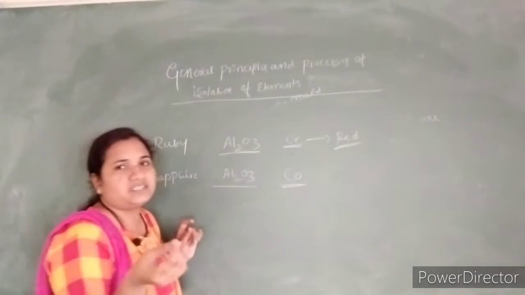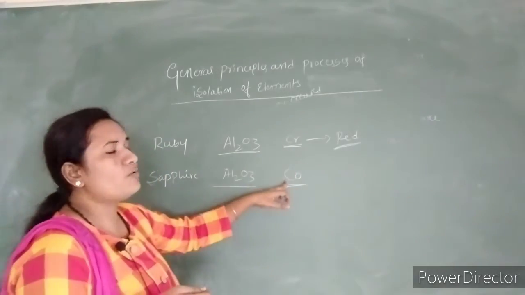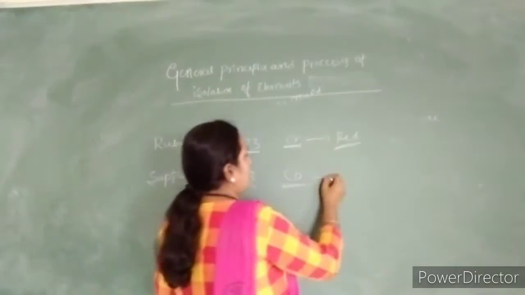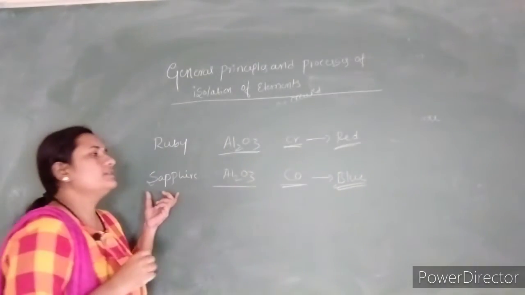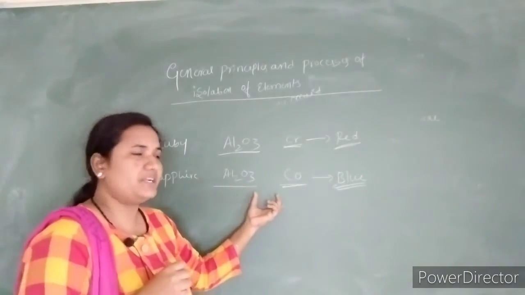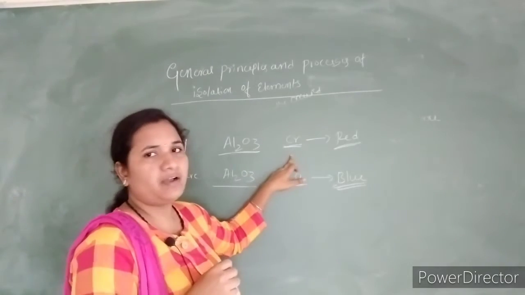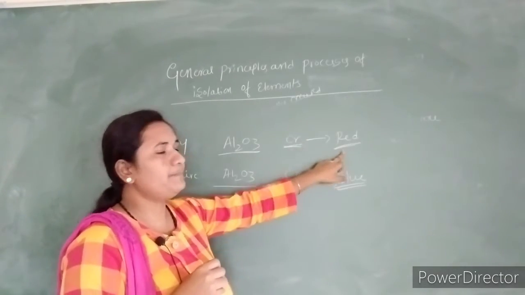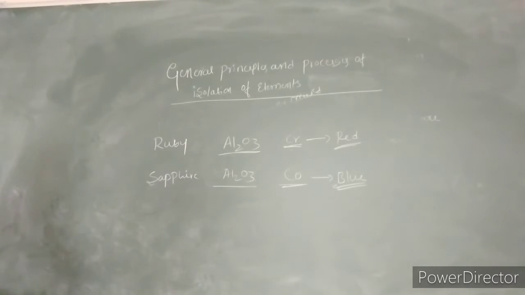So ruby is red in color because of chromium, and cobalt gives the blue color to the sapphire. So sapphire contains cobalt and its color is blue, and ruby contains chromium and its color is red. So this is about the introductory part.